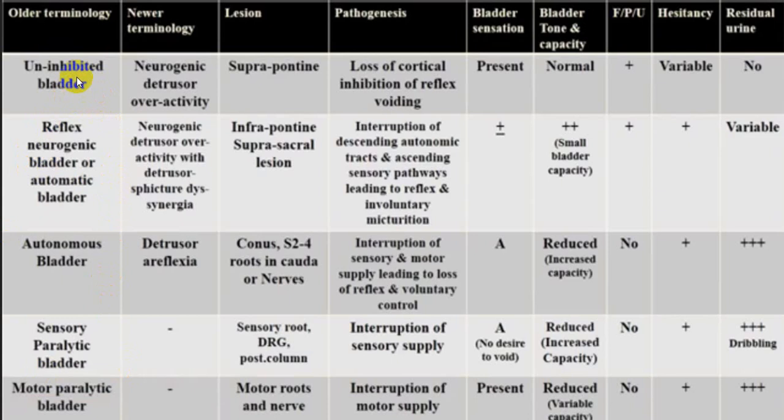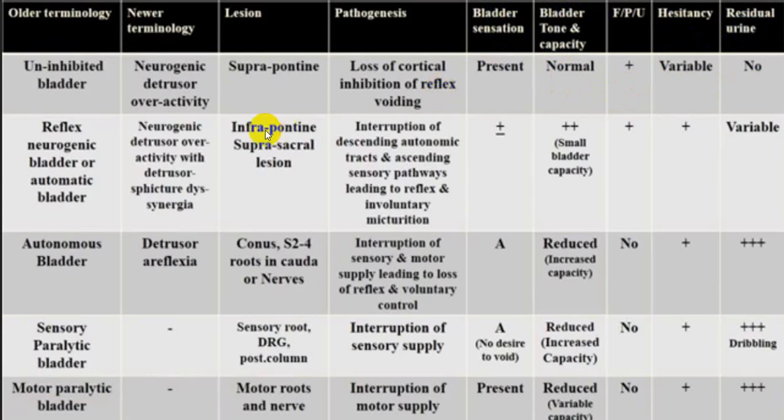Uninhibited bladder is because of cortical damage. So damage to the cortical center, and it is a suprapontine damage where you will have detrusor muscle overactivity, which will give rise to: bladder sensation is present, bladder tone is normal, capacity is normal, there is a full evacuation, hesitancy may be there, and there will usually be no residual urine.